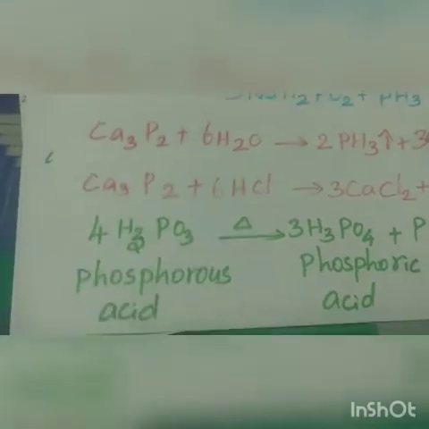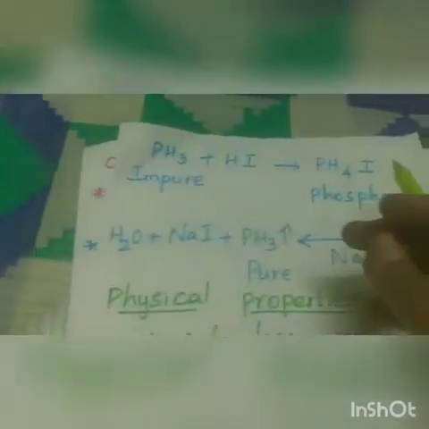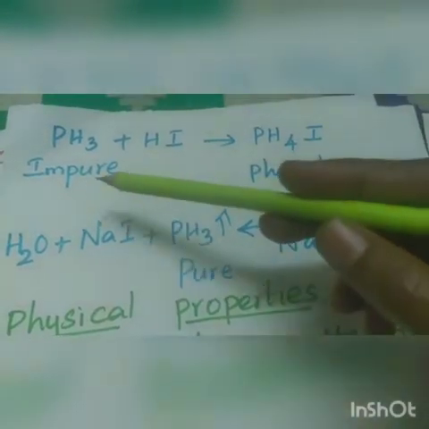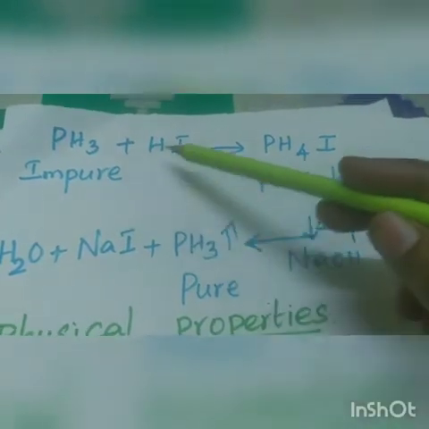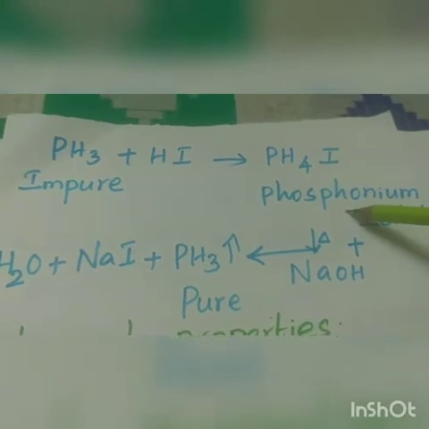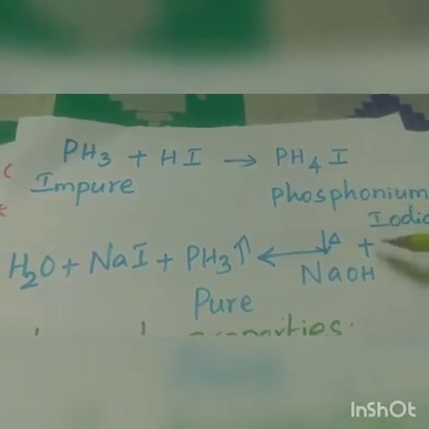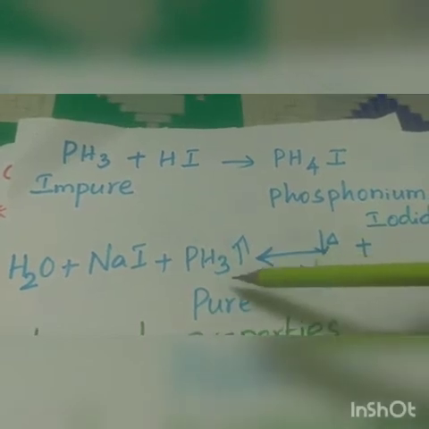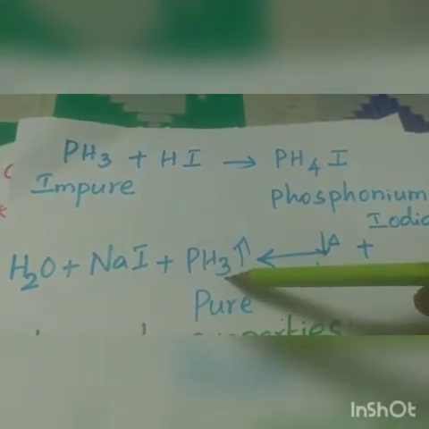A sample of impure phosphine is purified by the following steps. Impure phosphine reacts with hydroiodic acid to give phosphonium iodide. This reacts with sodium hydroxide on heating to give the pure form of phosphine.